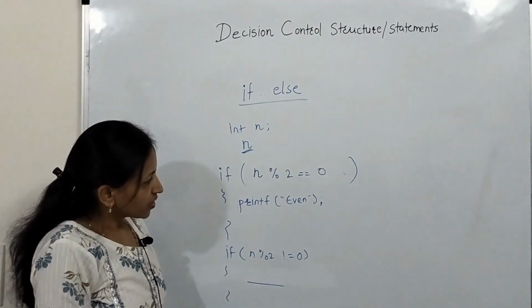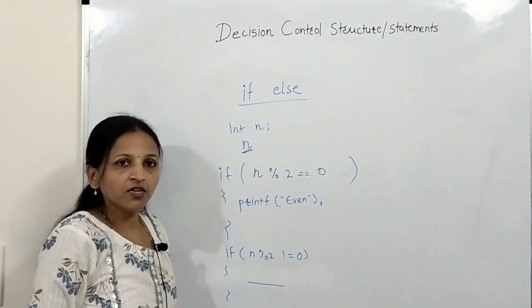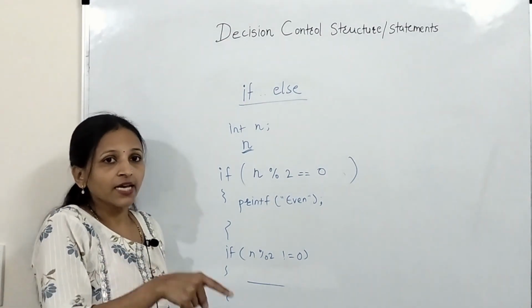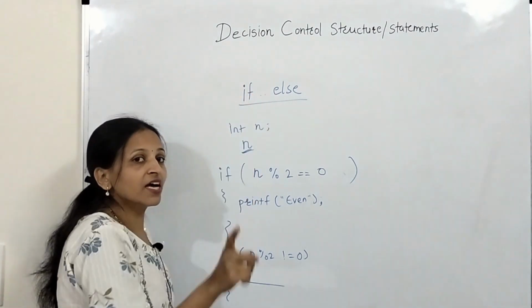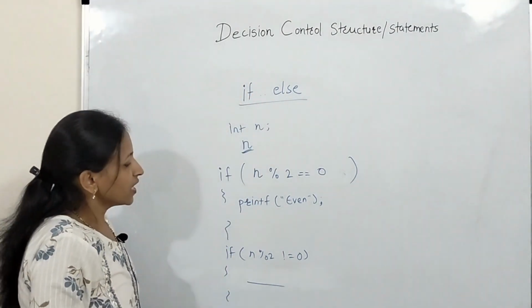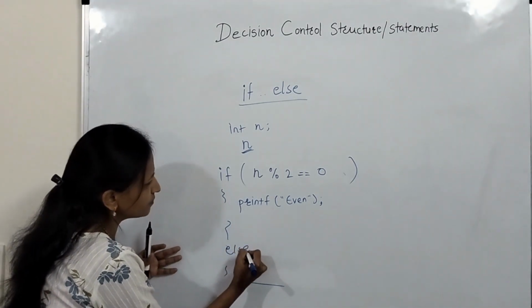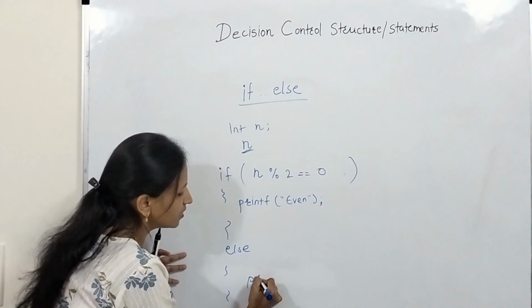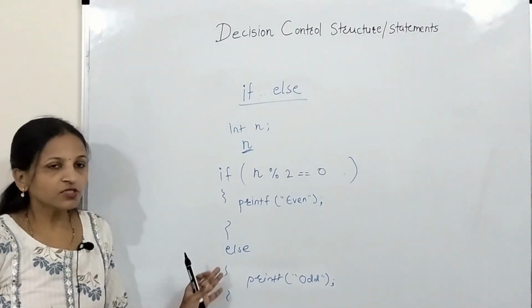But here we cannot write otherwise, that is, if this is not true, then what is to be done. That we cannot handle with the help of only the if statement. That can be handled with the help of if else. Else means otherwise. Just see, we can write else here. Else means if this condition is not true, then we have to display odd. In this way we can use the if else statement.